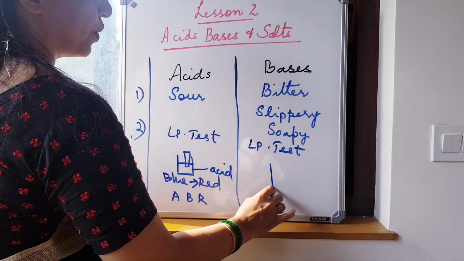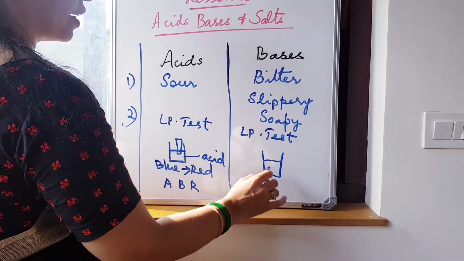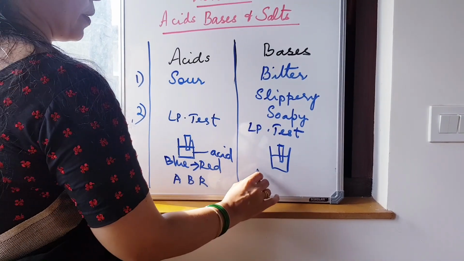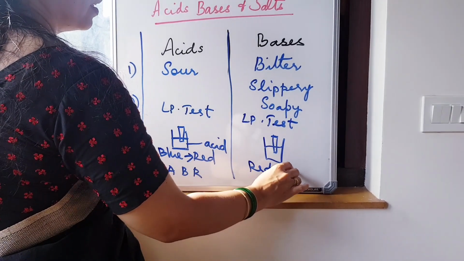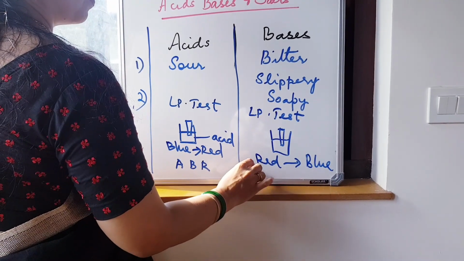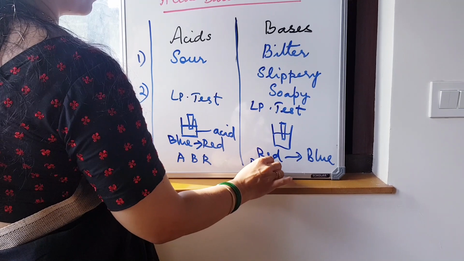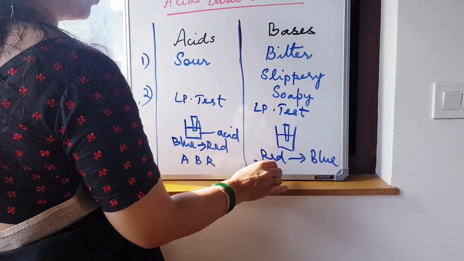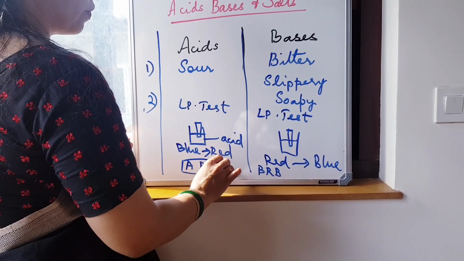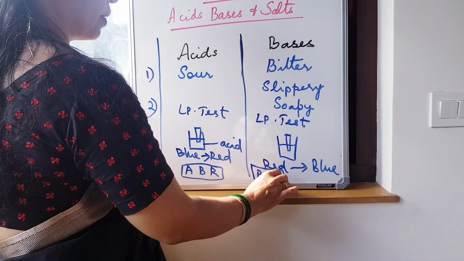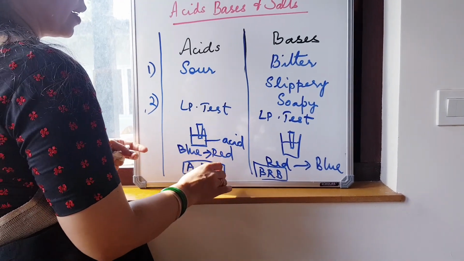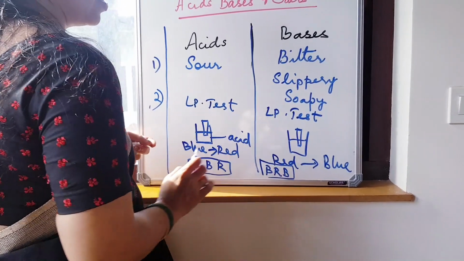You take a base in a beaker and you take a red litmus paper. Red litmus paper turns blue in a base. So BRB: base, red turns blue. Acid, blue turns red. You remember this short form, BRB for base and ABR for acid. Acid, blue turns red. Base, red turns blue.